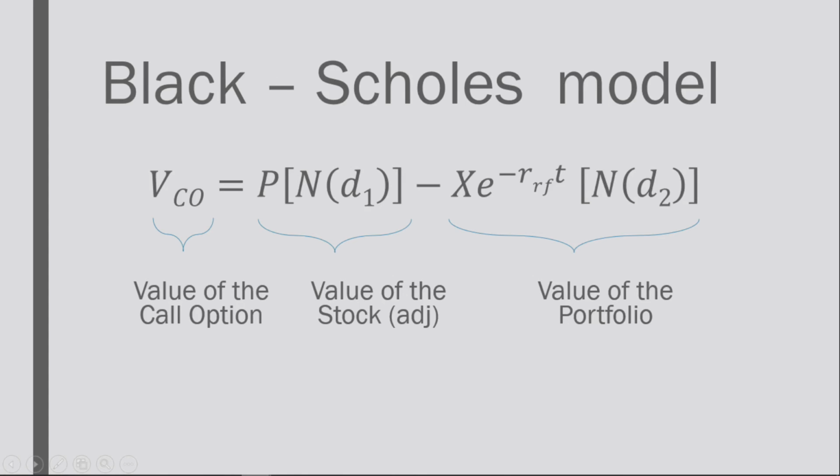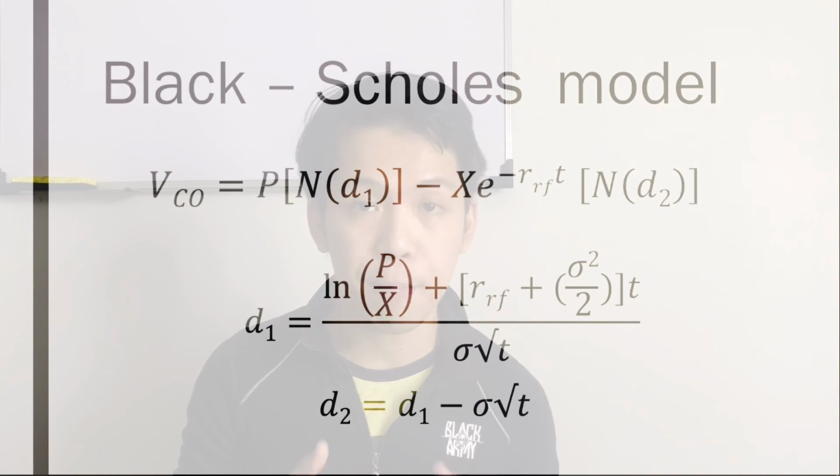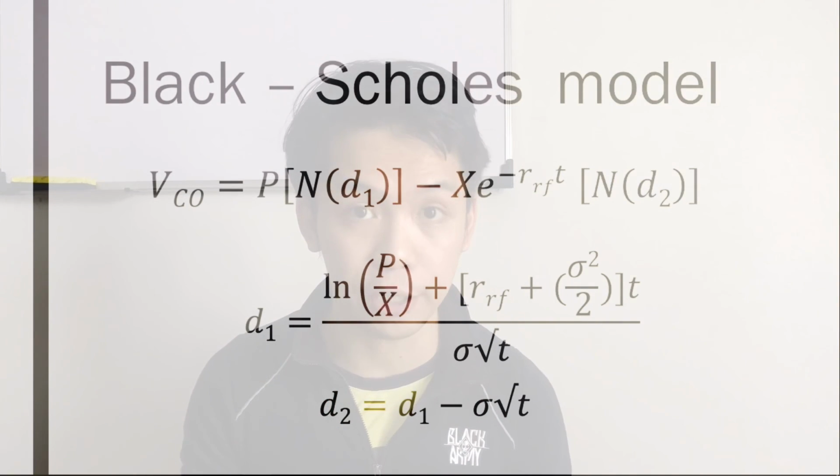Note that the signs were inverted this time because we are looking things in this model from the point of view of the buyer of the call option. In the next video, we are going to dissect the formula and apply it in possible real-life scenarios.